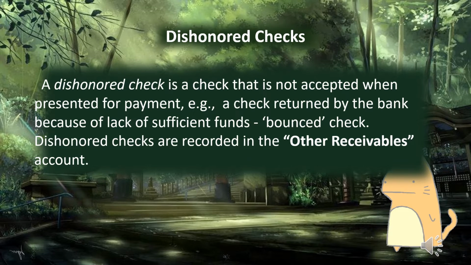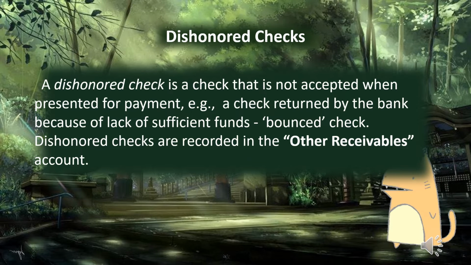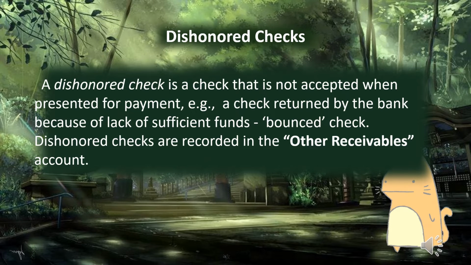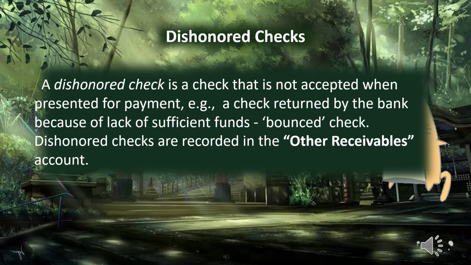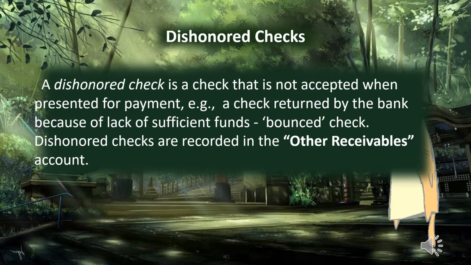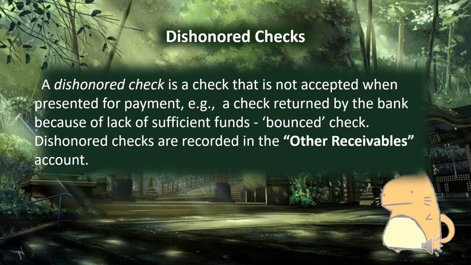So our journal entry for dishonored checks: if the dishonored check pertains to the current year, then our journal entry is debit other receivable, then credit cash treasury or agency deposit regular, to recognize the cancellation of current year's deposited collection due to dishonored checks.